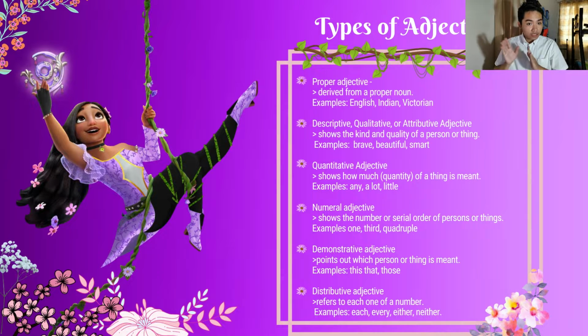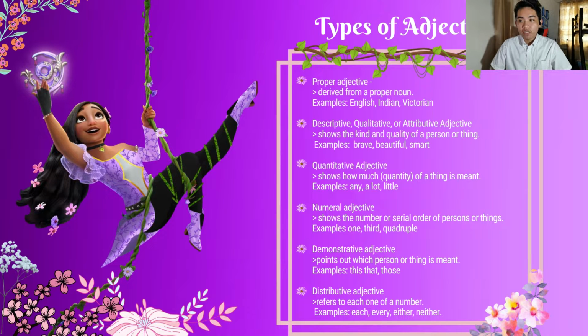Okay, so the next one is pretty similar to quantitative. That's the numeral adjective. Numeral adjective shows the number or serial order of persons or things. This shows the literal number or the exact detail of numbers. Like there are 5 apples in the basket, or there are exactly 2 minutes before the video ends, something like that.